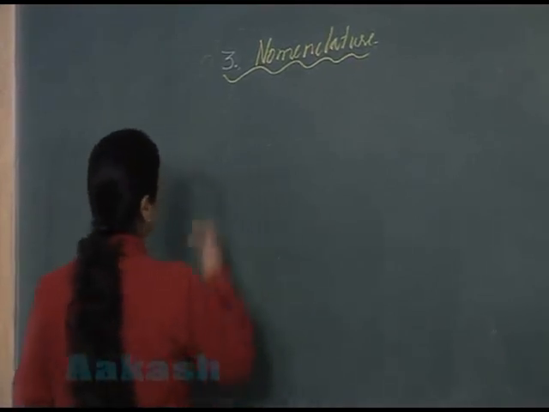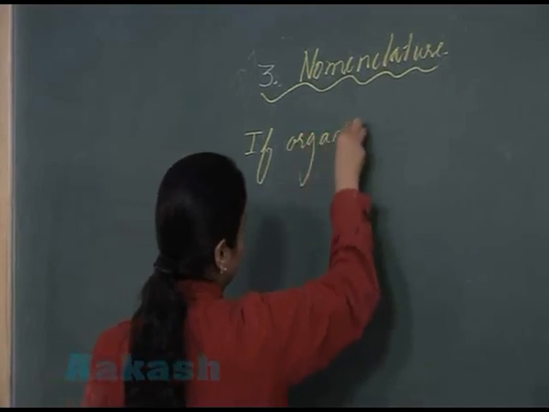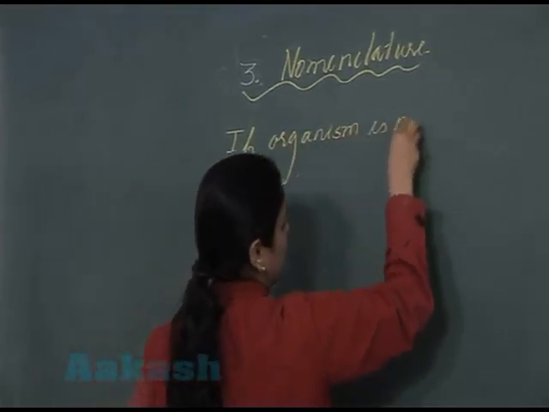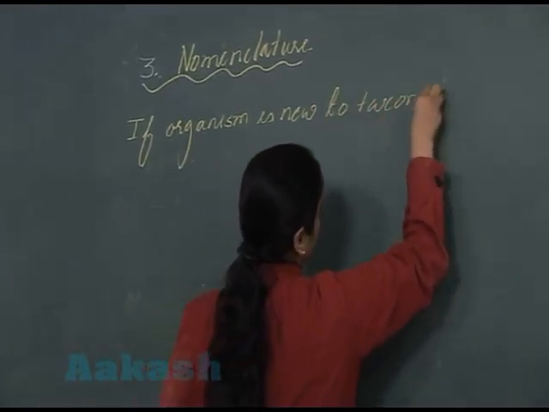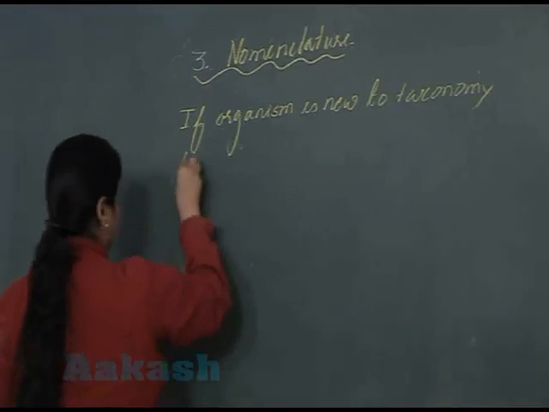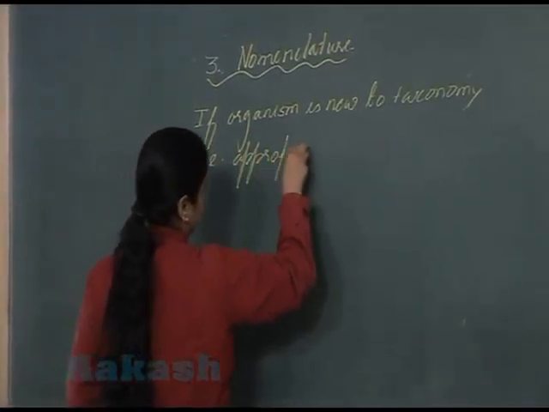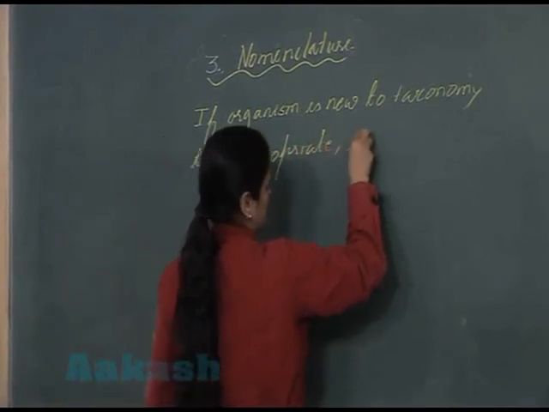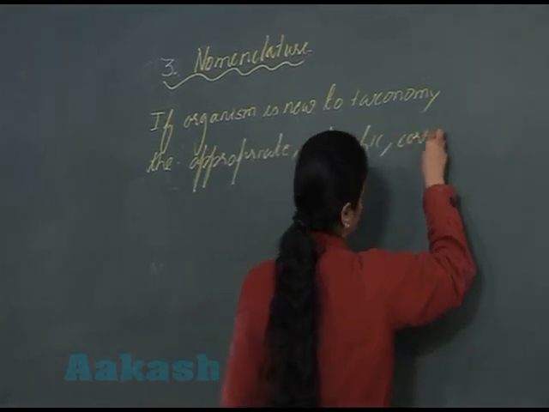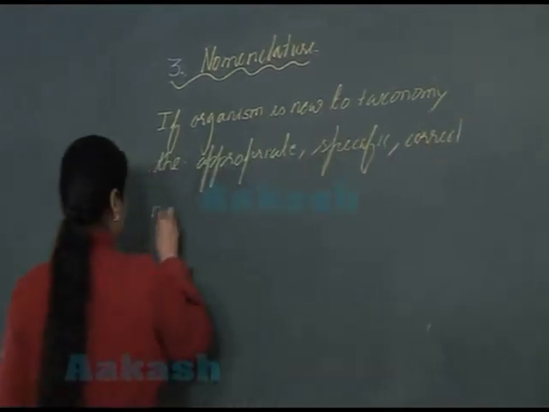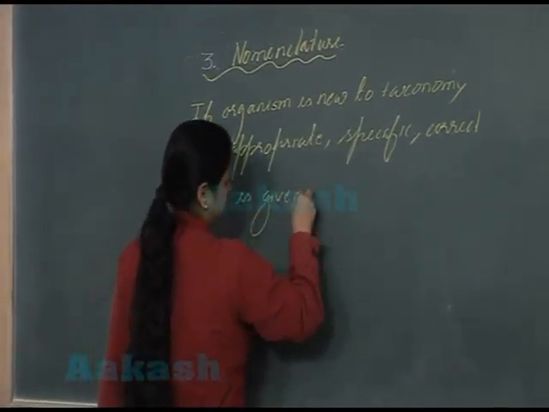So in the nomenclature, if the organism is new to taxonomy, then an appropriate, specific, correct name is given to the organism.